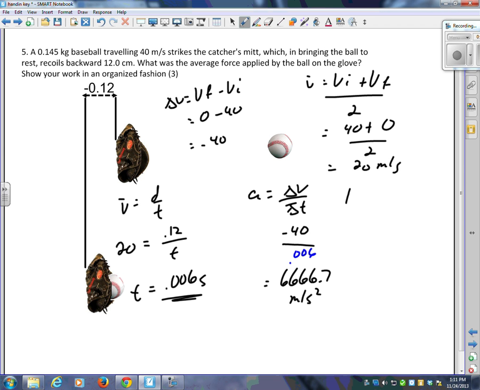Now I use my F equals ma. The mass of the baseball is 0.145, because it must be in kilograms, multiplied by that 6,000 number, and I get minus. Now why is it minus? This should actually be a negative here. It's minus 966.7 newtons. I think that's a little unreasonable. I've got my numbers mixed up there, but that is indeed the correct answer. 966 newtons is quite a bit, of course.